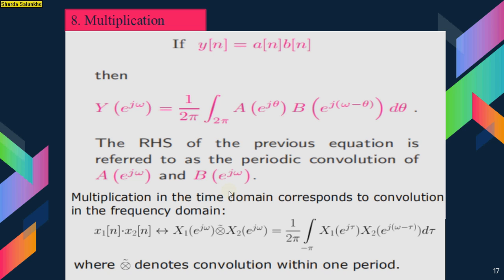So the RHS of the previous equation is referred to as a periodic convolution of A of e raised to j omega and B of e raised to j omega. So multiplication in the time domain corresponds to convolution in the frequency domain. So if we multiply the signals in the time domain, it corresponds to convolution in the frequency domain. So this sign is indicated as a convolution sign.